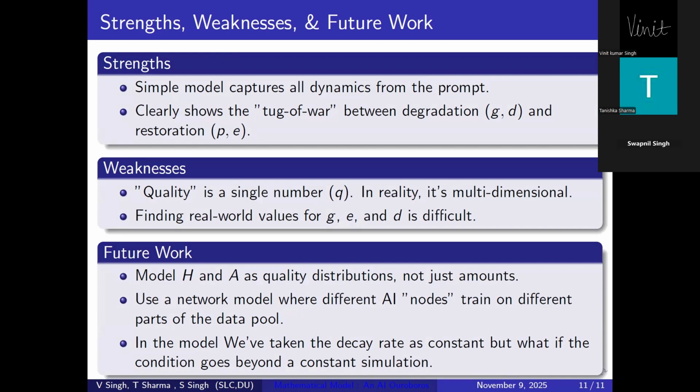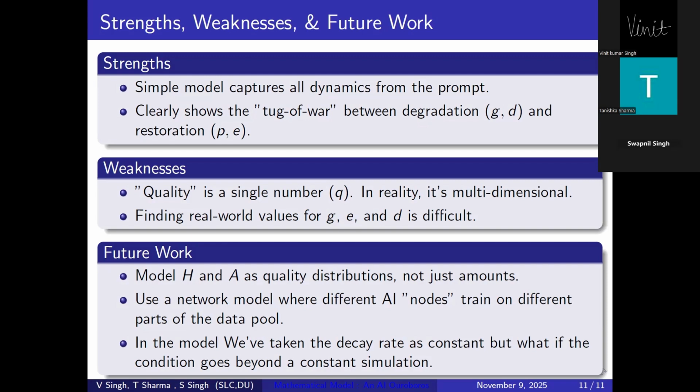For future development, we aim to model H(t) and A(t) as quality distributions instead of averages, extend the system into a network model where diverse AIs train on distinct data subsets, and explore scenarios where the decay rate delta varies dynamically over time. These refinements will bring the model closer to real-world conditions and allow more accurate predictions of long-term AI evolution.